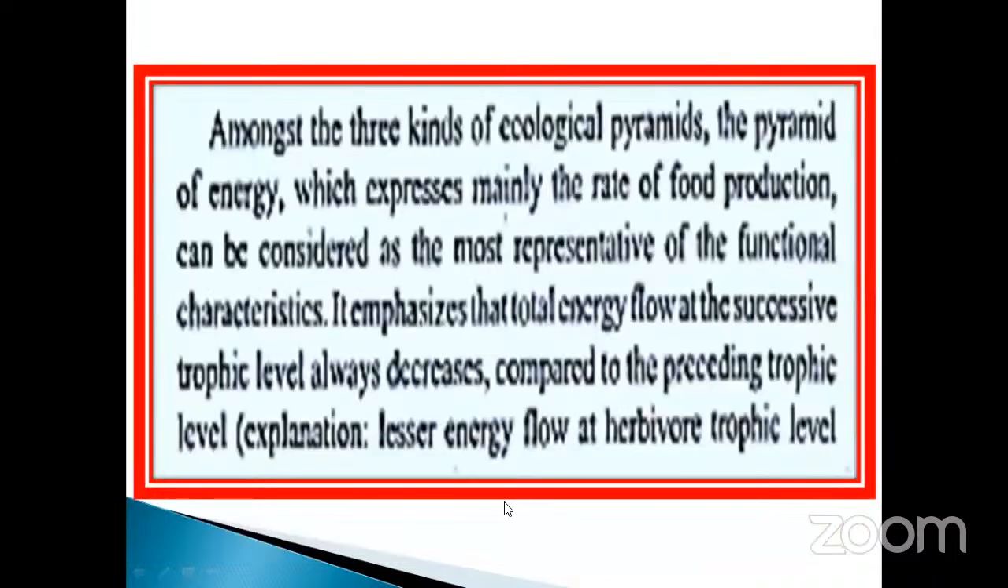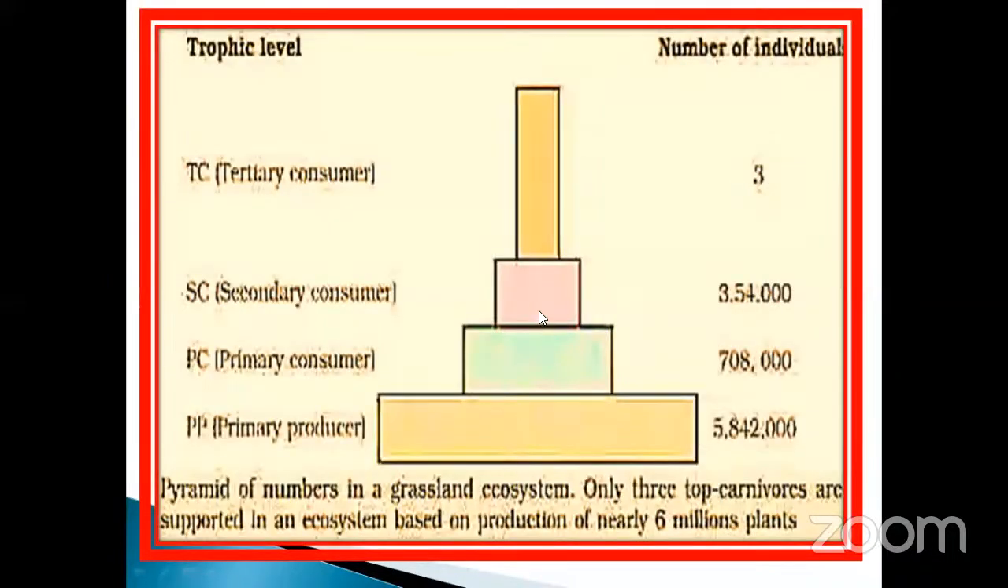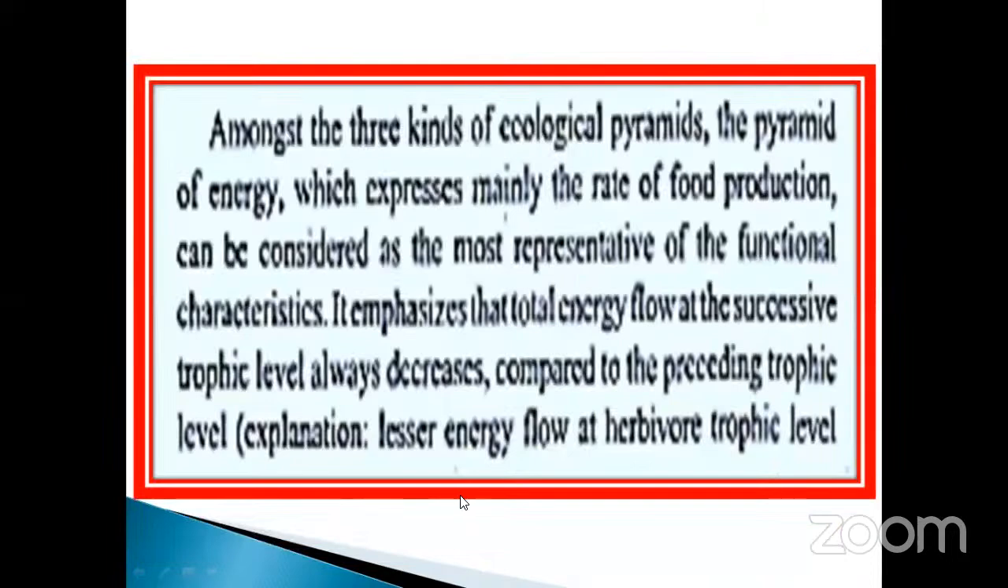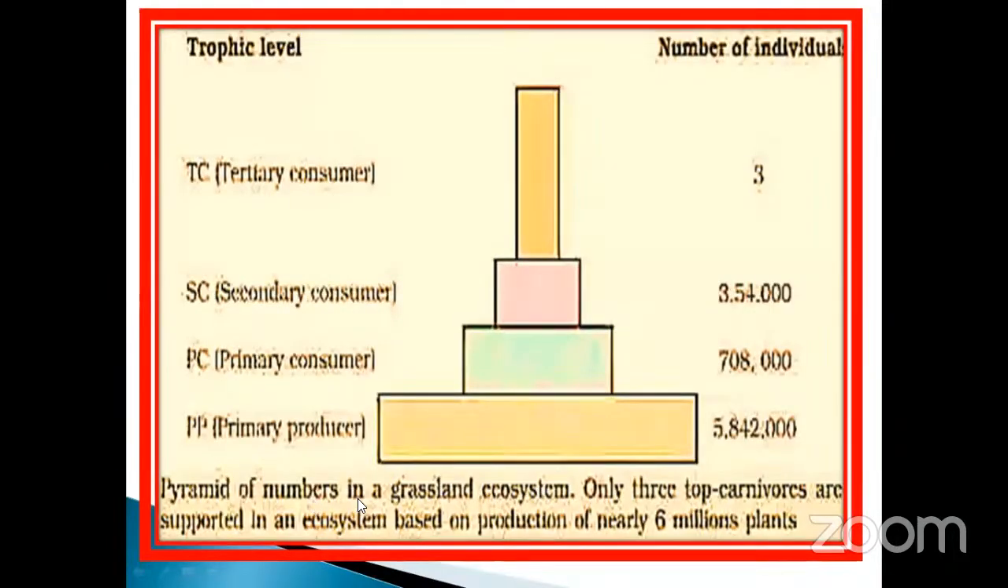So the grass is there, grasshopper is there, and take examples of snake, eagle, and also like that you have to calculate. Pyramids of number in a grassland ecosystem. Only 3 top carnivores are supported in an ecosystem based on the production of nearly 6 million plants. See, nearly 6 million plants are there. These 3 are the only important points. Okay, my dear, so these are the important things.